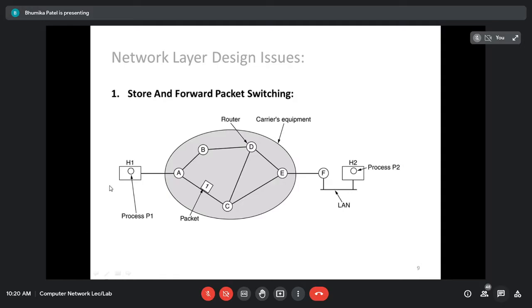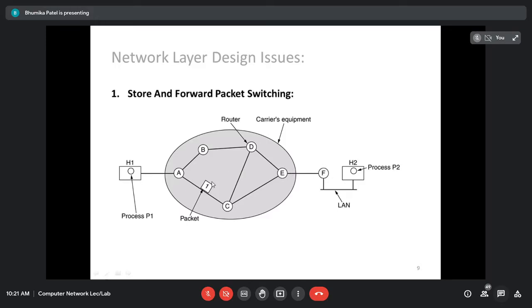Now as you can see here, host one, on the left hand side, is directly connected to router A via the lease line. And host 2 is on the LAN. It is connected to the network using the LAN, which is connected to router F, and this router F is in turn connected to the carrier's equipment, that is router E. Host 1 is directly connected to the carrier's equipment, and host 2 is connected to its own router, on the LAN, and that router is connected to the carrier's equipment.